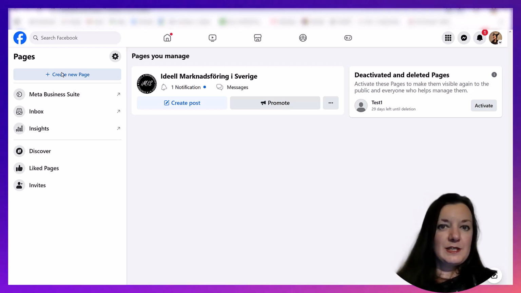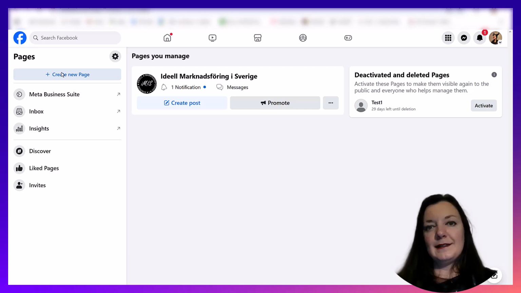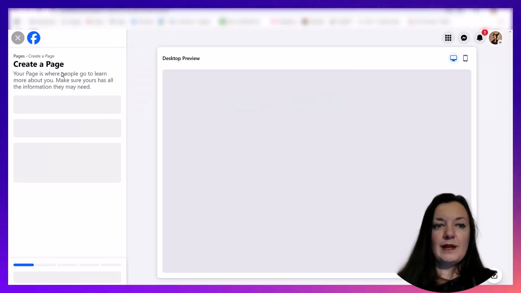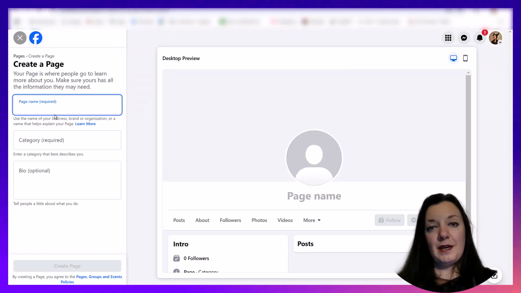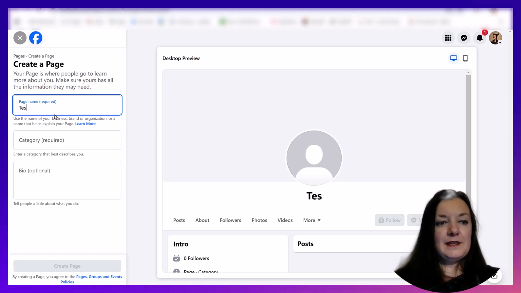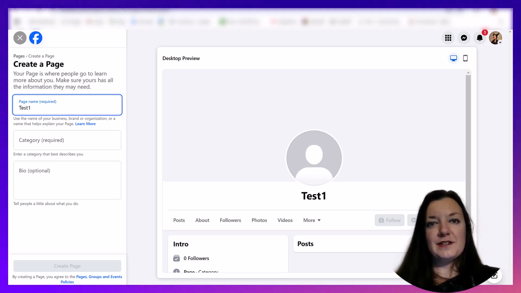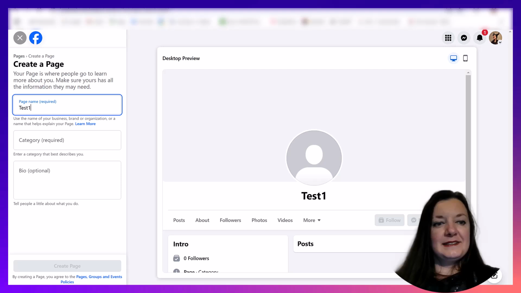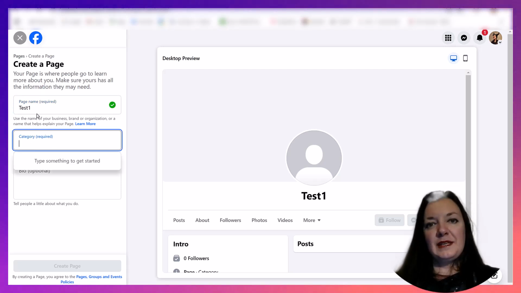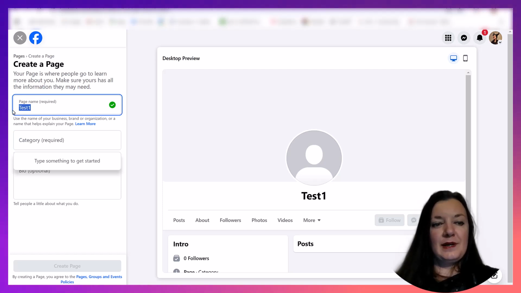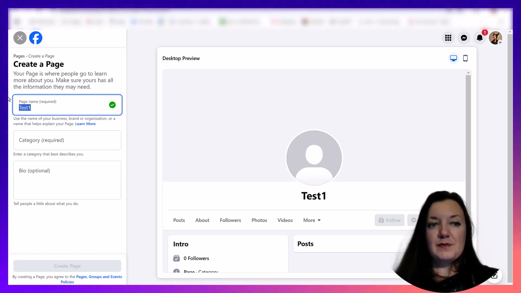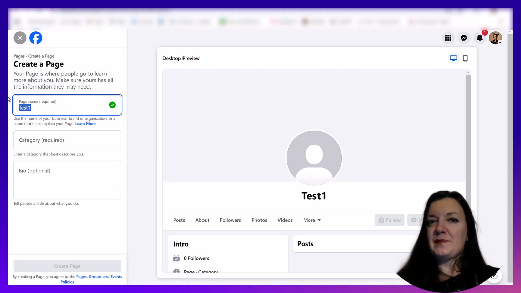I'm not gonna finish it because if I put some random name, like test one for example, it might occasionally be against some of the Meta policies, and I might get it removed because maybe there are several thousand pages called test one, and maybe some of them are even trademarks.